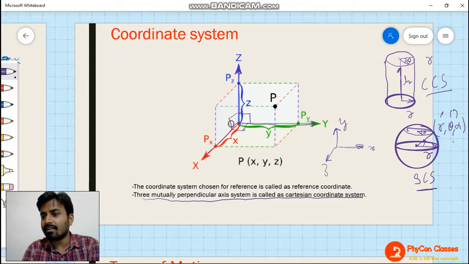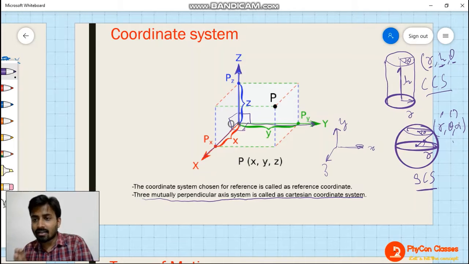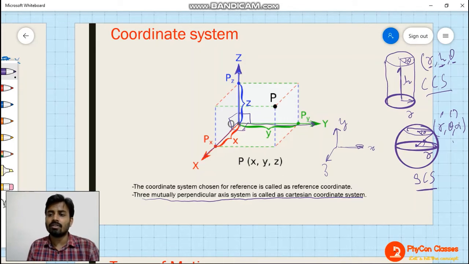In cylindrical, it is r, h, theta: r is length, h is length, theta is angle. So length, length and angle is the cylindrical coordinate system. Length, angle and angle is the spherical coordinate system. But length, length and length is the Cartesian coordinate system.